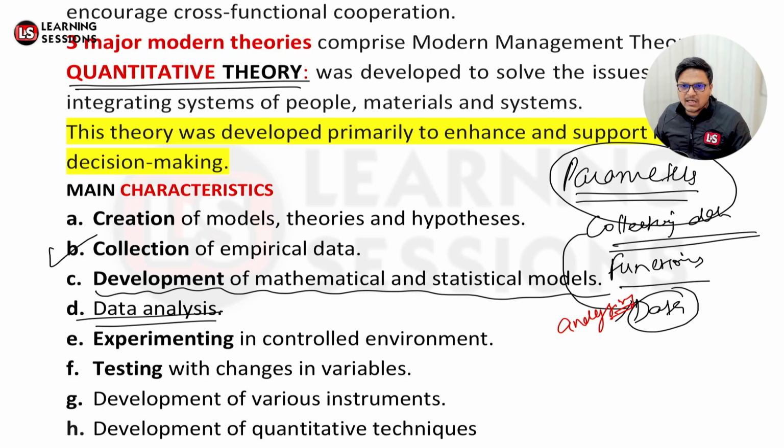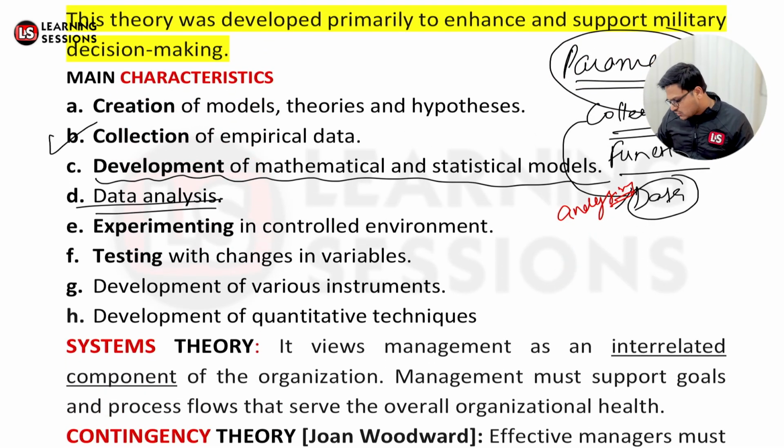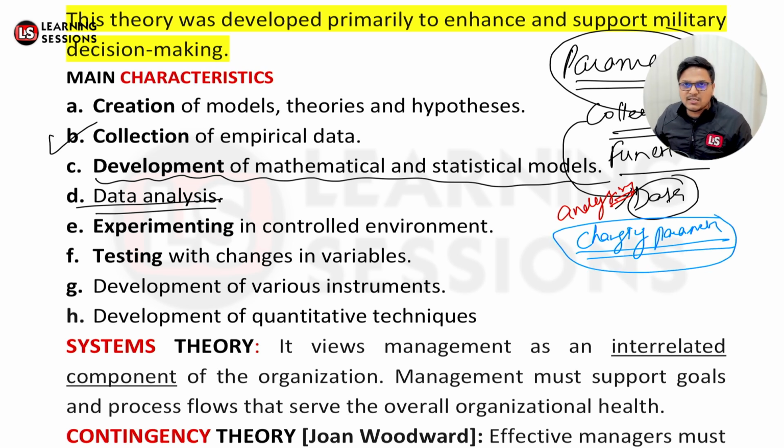Once we analyze the data, we can change some of the parameters, so as to see what differences those changes made. Based upon all these things, we will have new assumptions and new techniques related to how we can reconfigure and manage things in a much better manner. That was the quantitative theory.